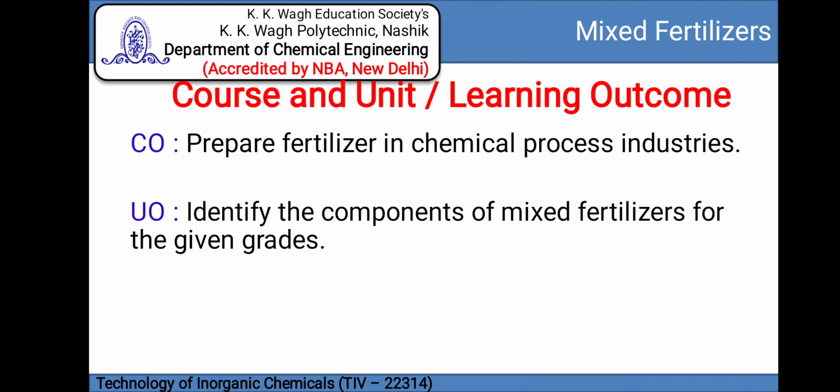The course outcome for this session is prepare fertilizer in chemical process industries, and the unit outcome is identify the components of mixed fertilizers for the given grades.